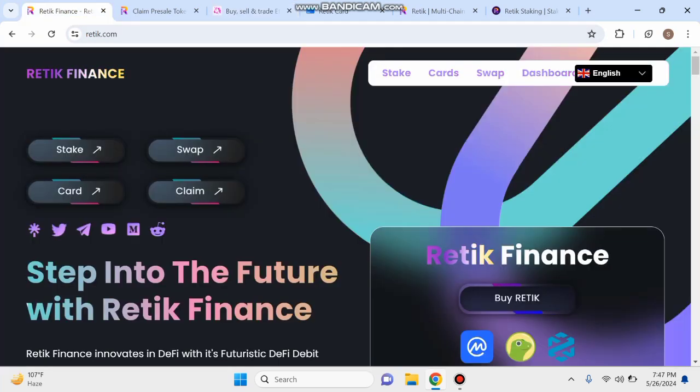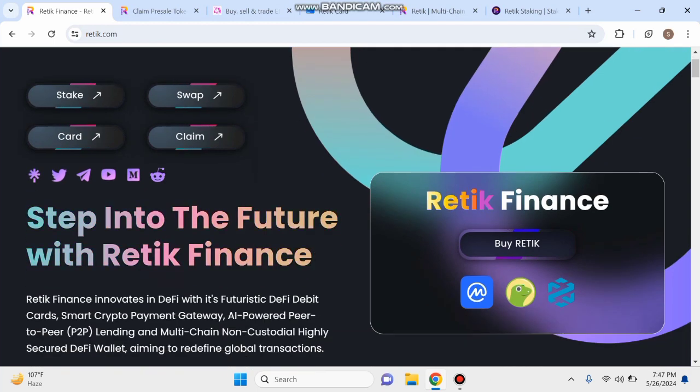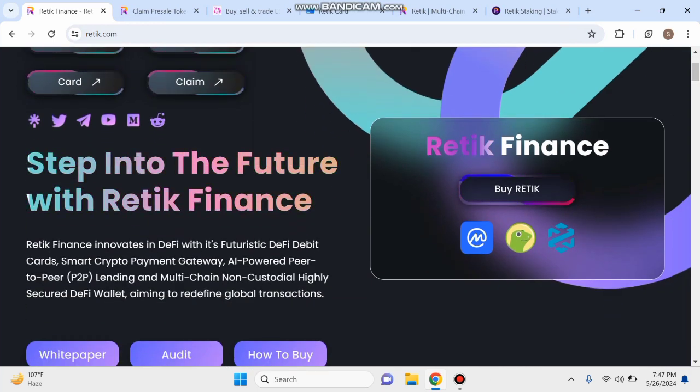And next you can also check here more detail about this project. Step into the future with Ratic Finance. Ratic Finance innovates in DeFi with its futuristic DeFi debit cards, smart crypto payment gateway, AI-powered peer-to-peer lending, and multi-chain, non-custodial, highly secured DeFi wallets, aiming to redefine global transactions.